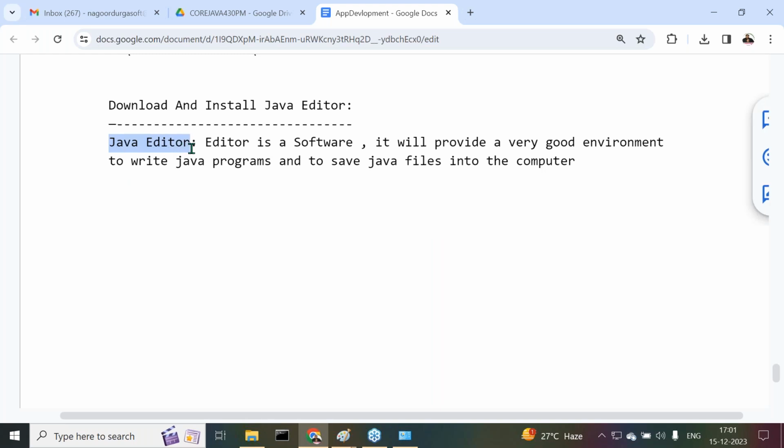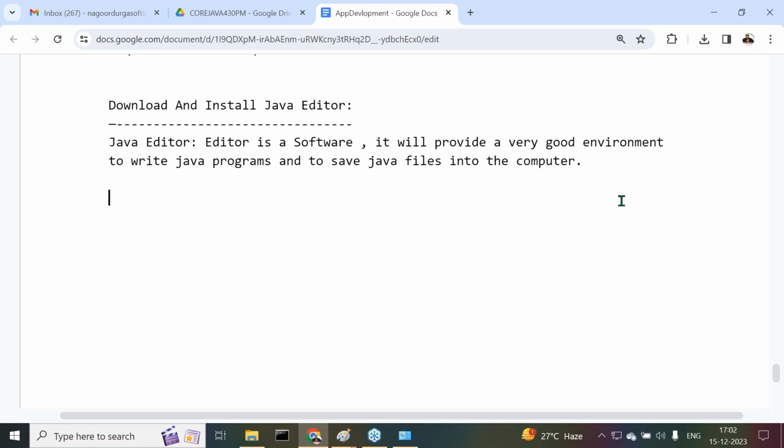Remember, Java editor is not responsible for compilation of the programs, and not responsible for their execution. It just provides an environment to write Java programs and save the Java file into the computer. That's it. Just like a notebook. Normal notebooks are available, right? If you have a notebook, there we write the data. We keep the data safely in our bookshelf.